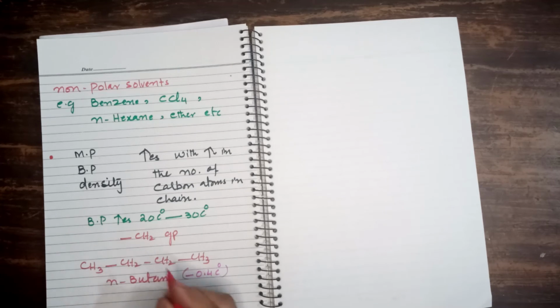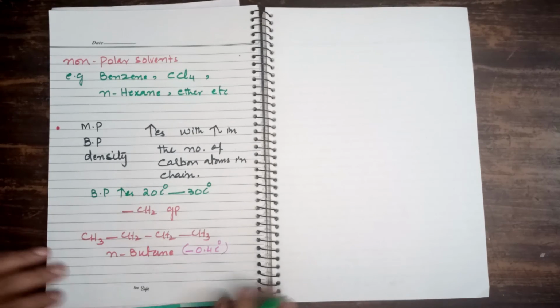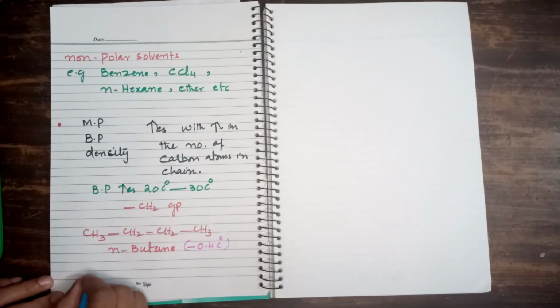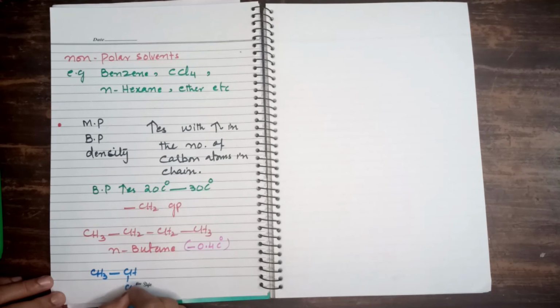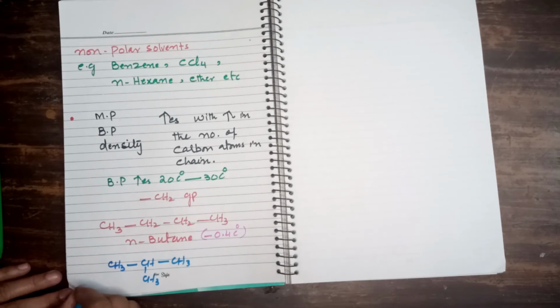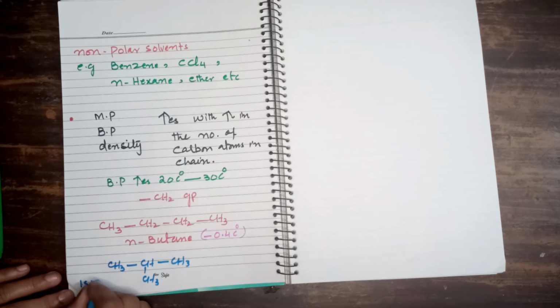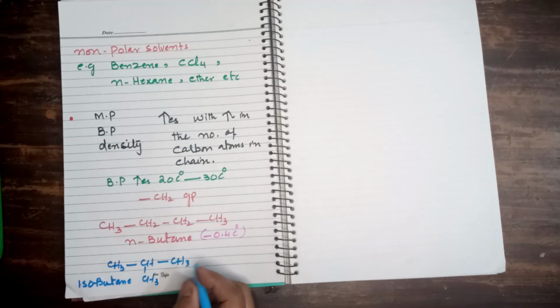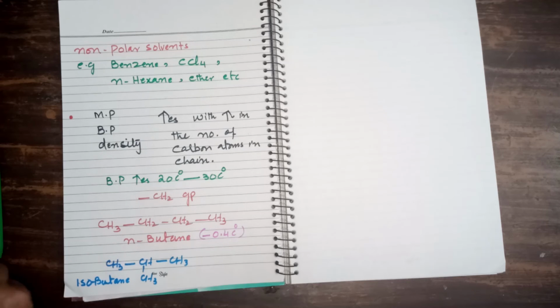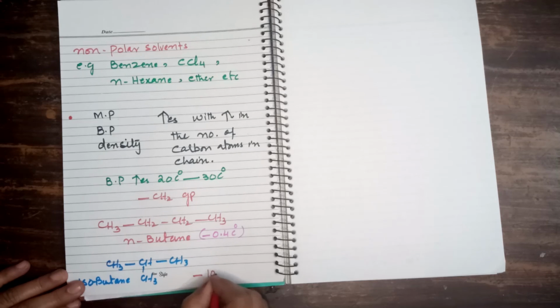And then isobutane. The structure of isobutane will be CH3, CH, CH3, CH3. Students, this is the structure of isobutane. The boiling point of isobutane is minus 10.2 degrees centigrade.